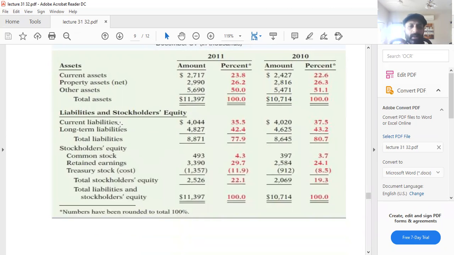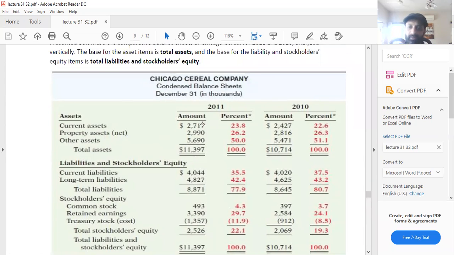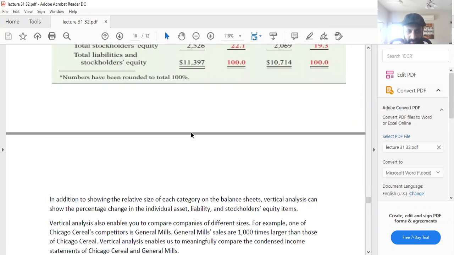So for assets, total assets is the base, and for this, total liabilities and stockholders' equity is the base. So when you look at the figure for 2011, you can say that your current assets are 23.8% of total assets. So this is how you do the vertical analysis.